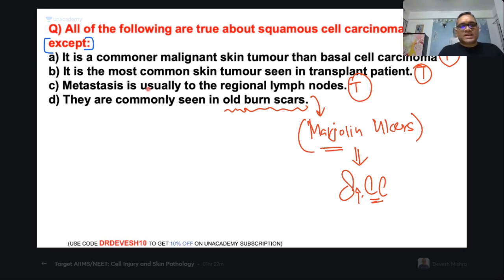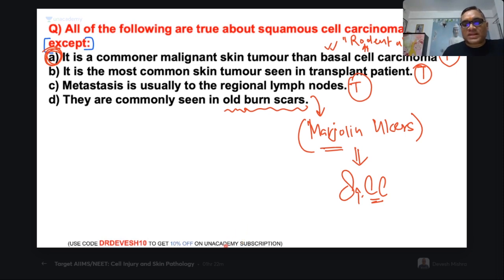So what is the answer? Answer is A. It is not commoner. Who is commoner? Basal cell carcinoma is the most common. And remember, basal cell carcinoma is also called rodent ulcer. This was an FMG question previous year, so the examiner can ask this question if you are going to write FMG tomorrow.